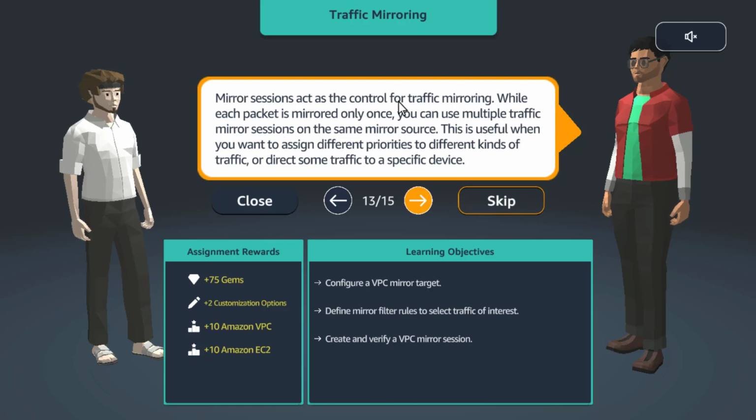Mirror sessions act as the control for traffic mirroring. While each packet is mirrored only once, you can use multiple traffic mirror sessions on the same mirror source. This is useful when you want to assign different priorities to different kinds of traffic or direct some traffic to a specific device.